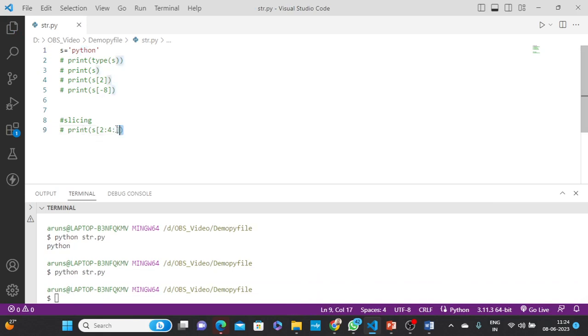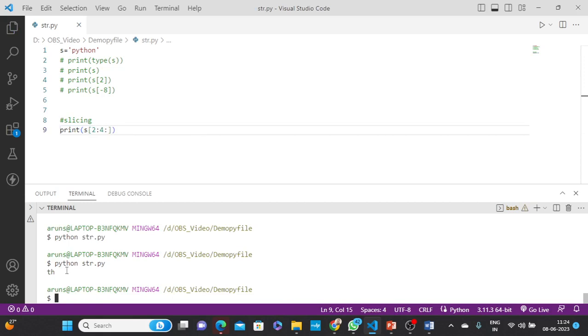Okay, I'll comment this out. Let's see, check. So the nth position is coming. If you want to access up to this position, you just add one, n plus 1. So for the fourth position, if you pass in 5, it will automatically be minus 1, and then you can get the data. Now you can see it here.